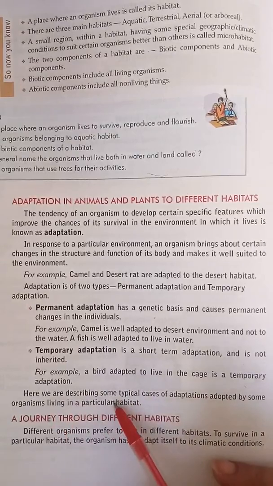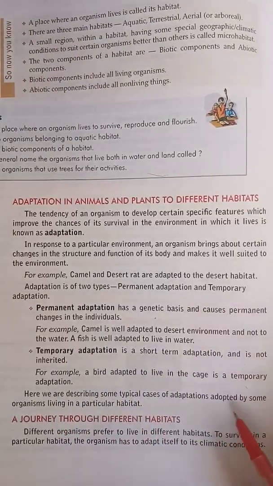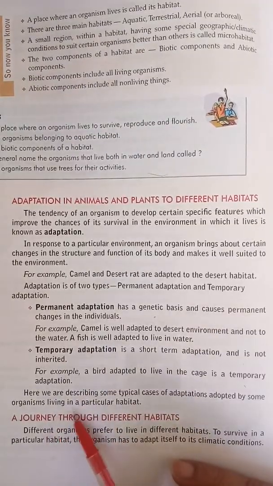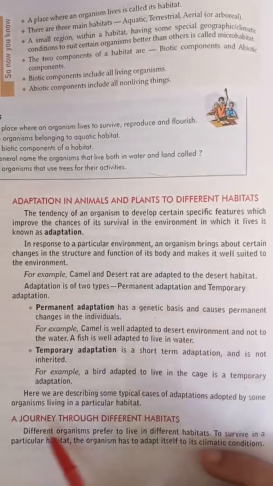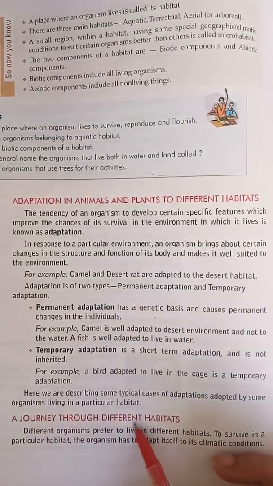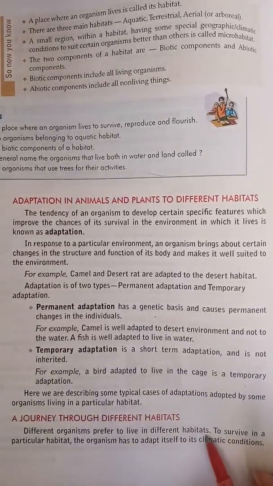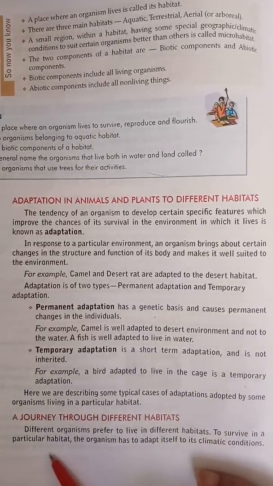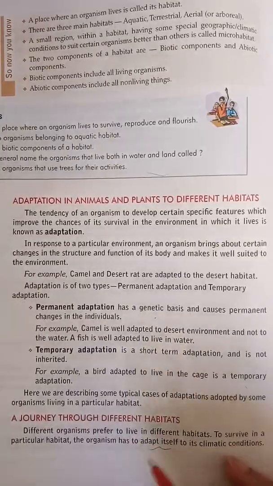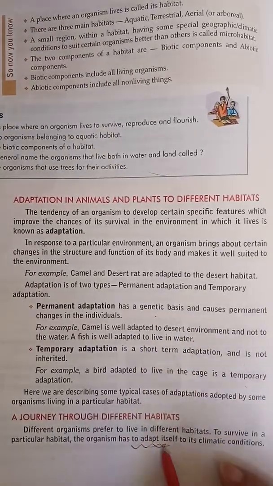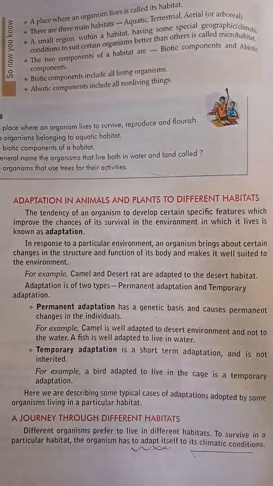Here we are describing some typical cases of adaptation adopted by some organisms that live in a particular habitat. First one is journey through different habitats. Different organisms prefer to live in different habitats. To survive in their particular habitat, an organism has to adapt itself according to the climatic conditions around it.